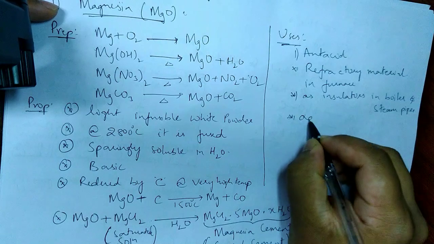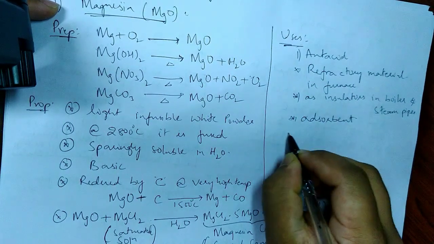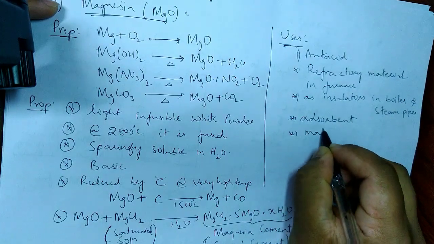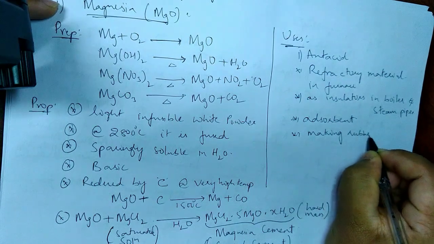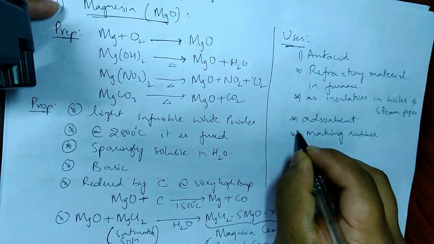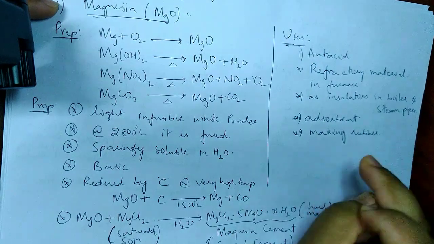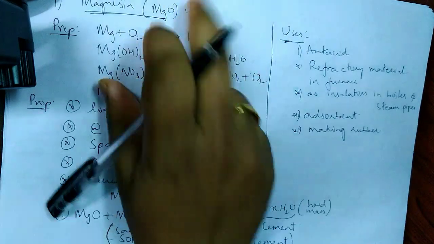It is also used as an adsorbent, and it is used in making rubber. There is something called vulcanization of rubber; in the last chapter we'll talk about this. So on the whole, these are some uses of magnesium oxide.